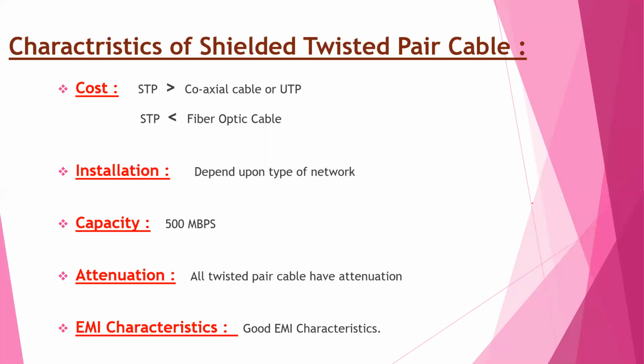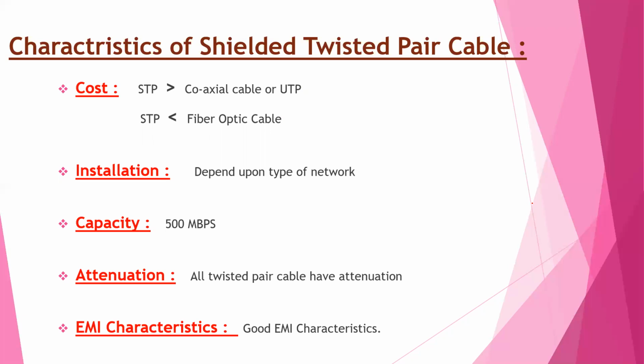Its cost is less than thick coaxial cable or fiber optic cable. Installation depends upon the type of network. As per the type of network, different connectors are used. There are different connectors for twisted pair cables, depending on the network.